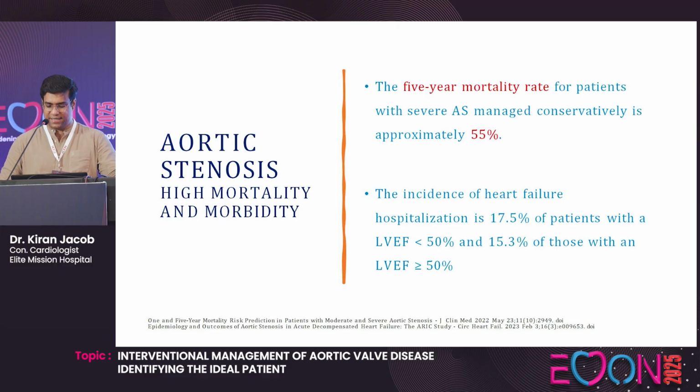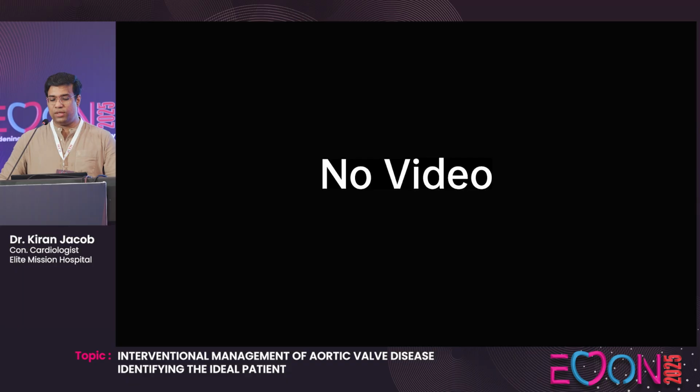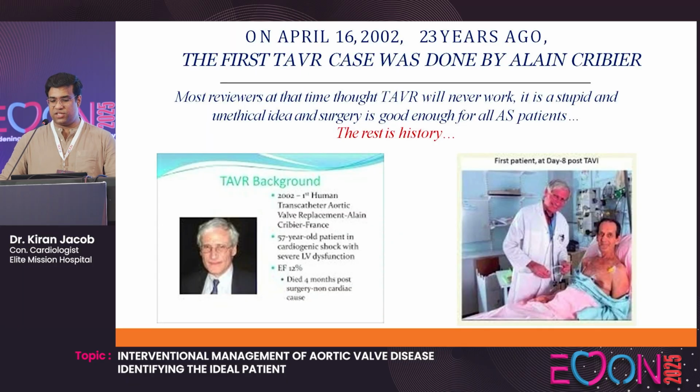The idea of transcatheter aortic valve replacement was put forward. Initially it was done in animal models. Then the first transcatheter aortic valve replacement was done by Dr. Alain Cribier 23 years ago, on April 16th, 2002. It was a 57-year-old gentleman who was in cardiogenic shock, with severe LV dysfunction and an ejection fraction of 12%. It was a successful procedure. He improved, but unfortunately died due to some non-cardiac cause.